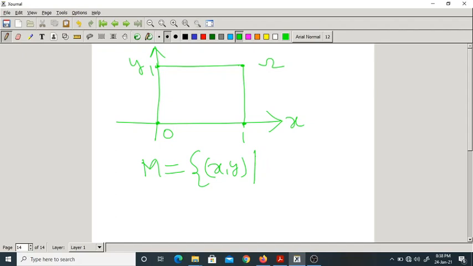So when the arrival of Ramu and Raju is within 15 minutes, which means mod of x minus y should be less than or equal to 1/4 hour, where 1/4 hour means 15 minutes, and x is from 0 to 1 and y also from 0 to 1.